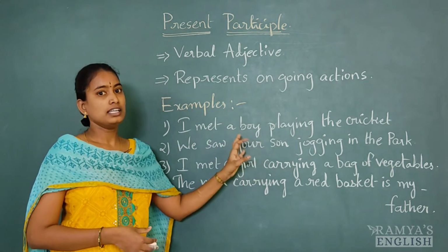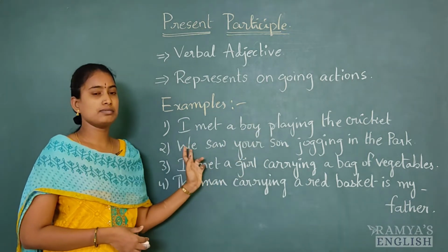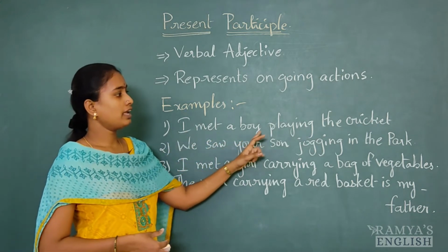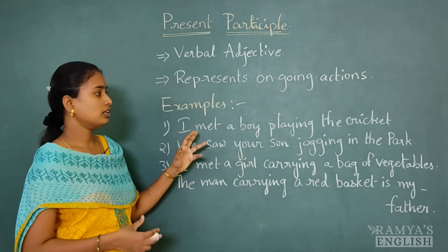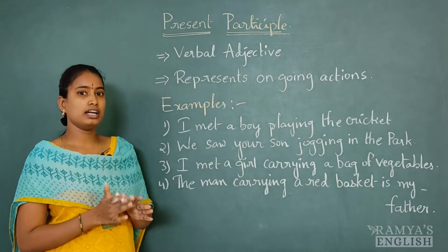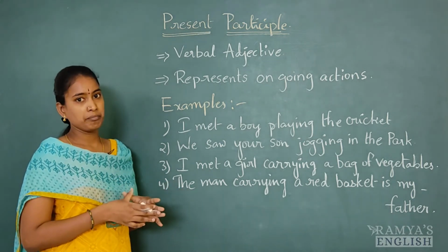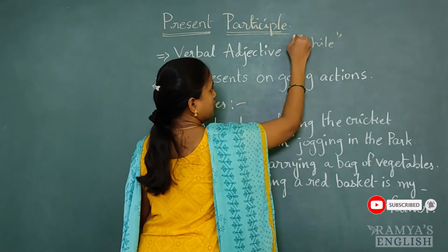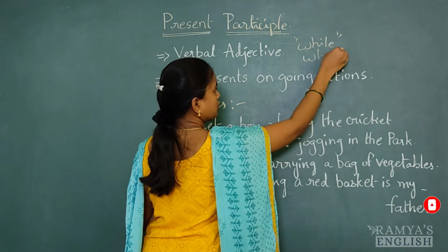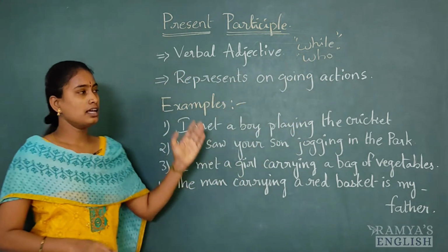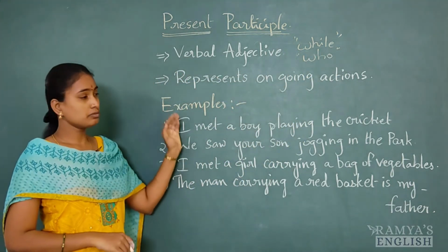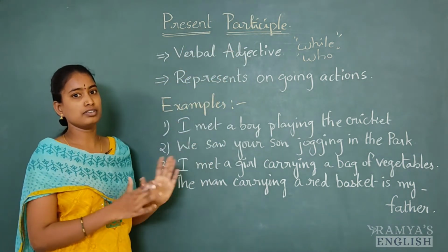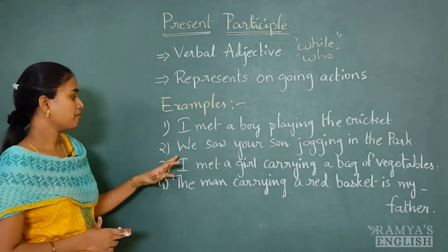In I met a boy who was playing the cricket, we can omit the pronoun and 'who was'. Why? Because this present participle is used for ongoing actions.